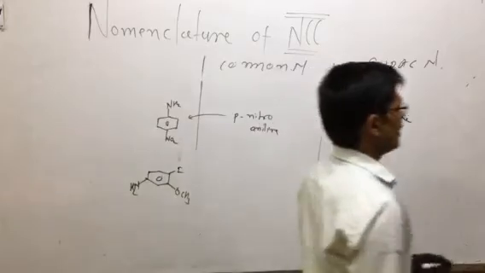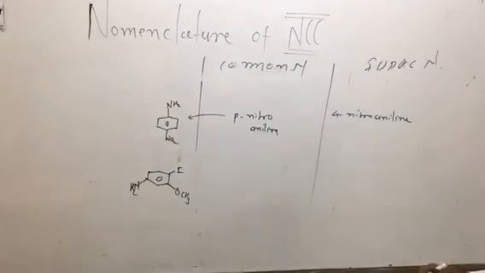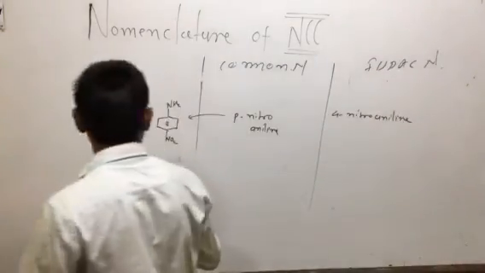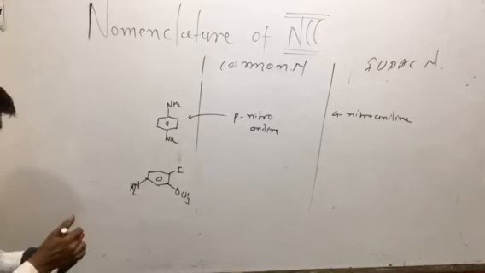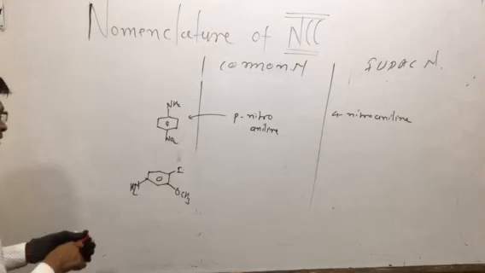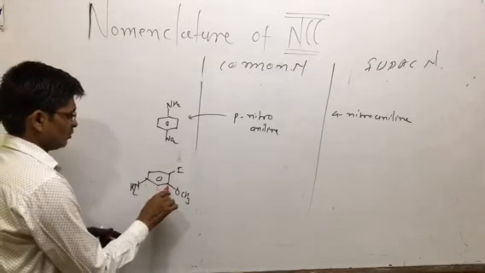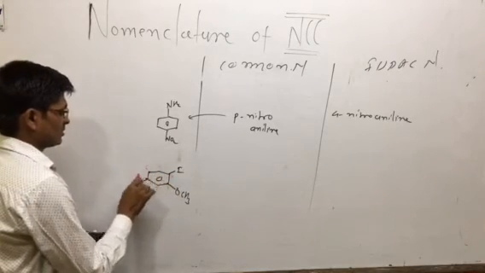So first of all, the most important thing is the numbering. यहाँ पे हमको क्या करना है? पहला numbering देना है. So the first carbon atom we should give to the carbon with NH2. 1, 2, 3, 4, 5, 6.